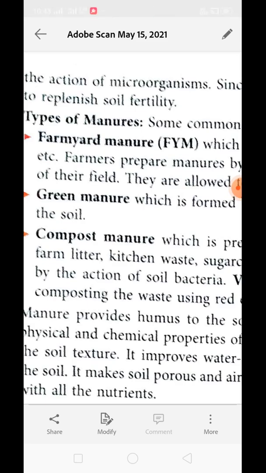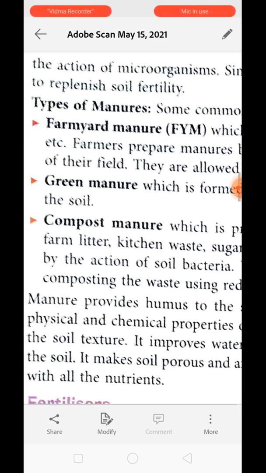Now next is compost manure. Compost manure is prepared from all the organic waste that can be decomposed by microorganisms. It can be vegetable refuse, farm litter, kitchen waste, sugar cane trash, weed, sewage sludge. Any matter that can get decomposed is used in compost manure. These types of waste are decomposed by the action of microorganisms, and then it is called compost.